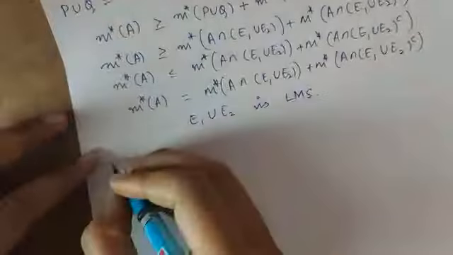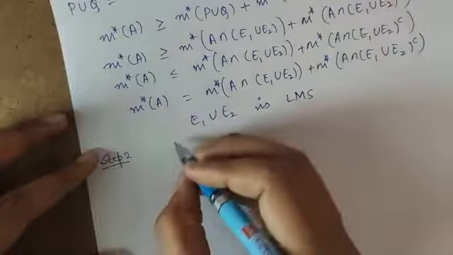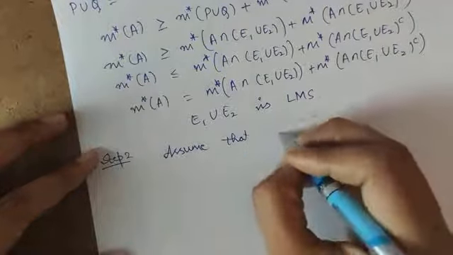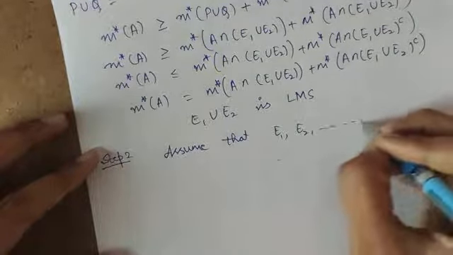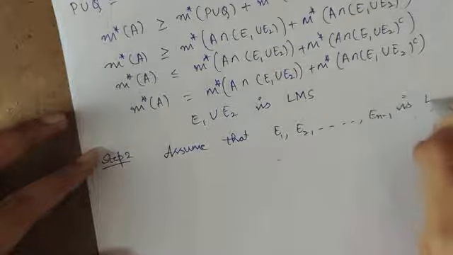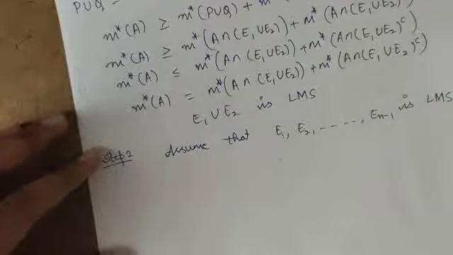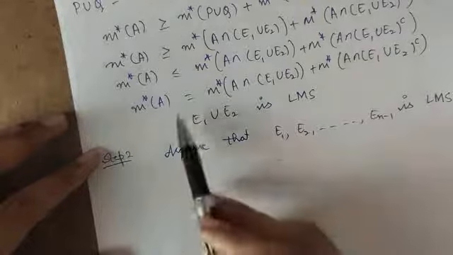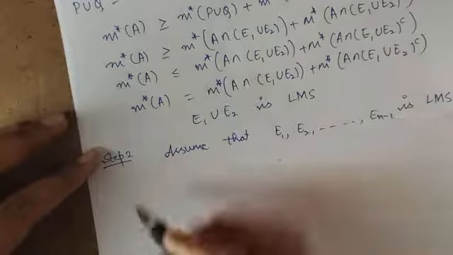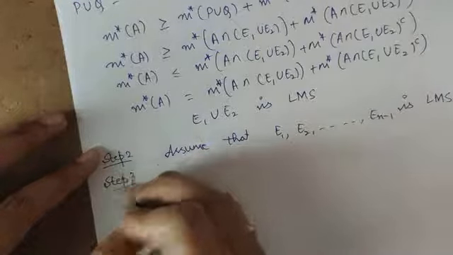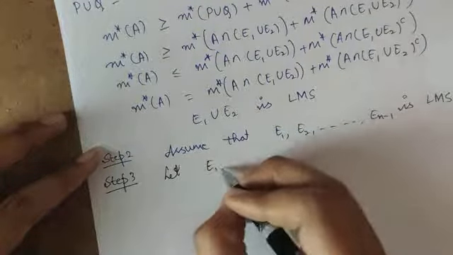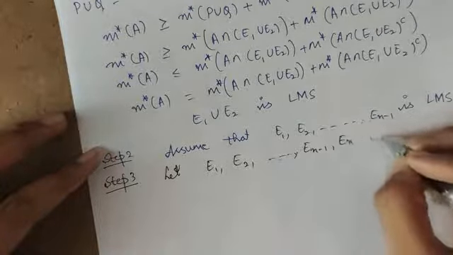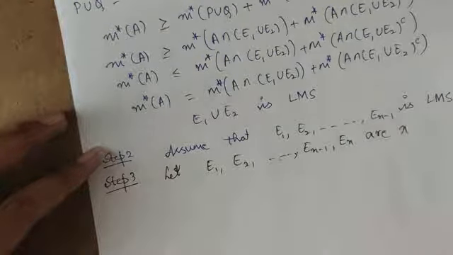This is step 1. In step 2, I assume that E1, E2 up to En-1 are Lebesgue measurable sets. Since I am using the mathematical induction process, I am assuming the condition is true for n-1. Now step 3: let E1, E2 up to En-1, En be n sets.